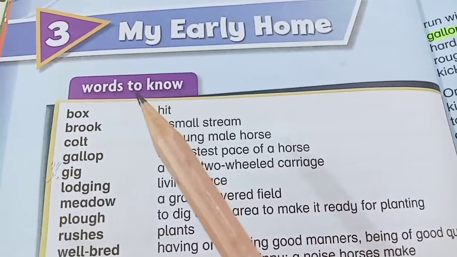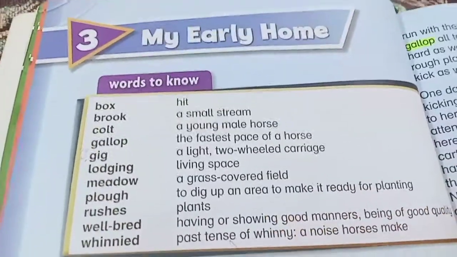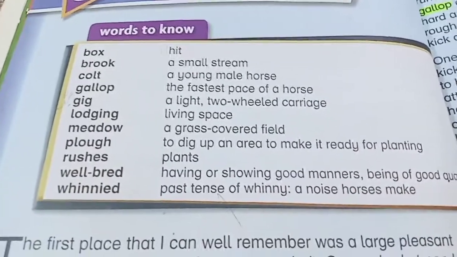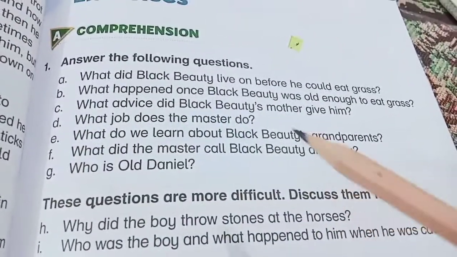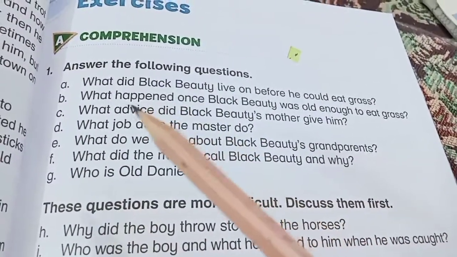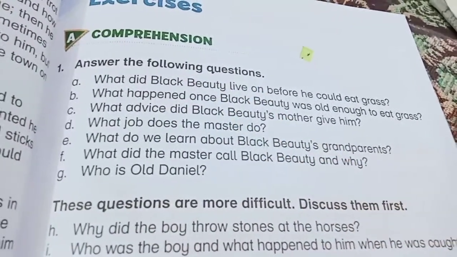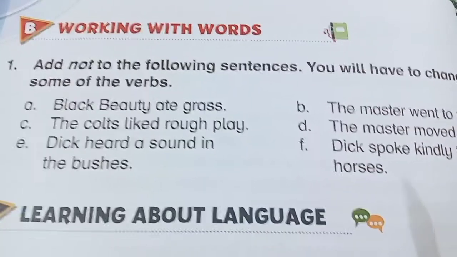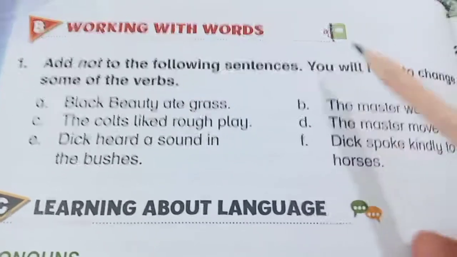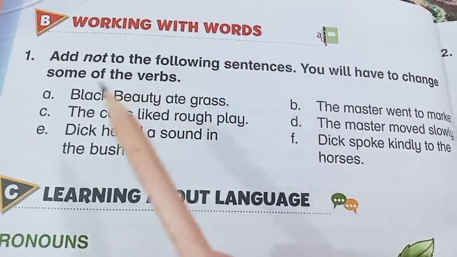You know that we are on chapter number 3, My Early Home, and we have completed its reading, its vocabulary, and we are now doing its exercise. As you know students, we have completed its part A, that was comprehension, in our previous lecture, and today we are going to do its part B. This is page number 30 and its part B, working with words.